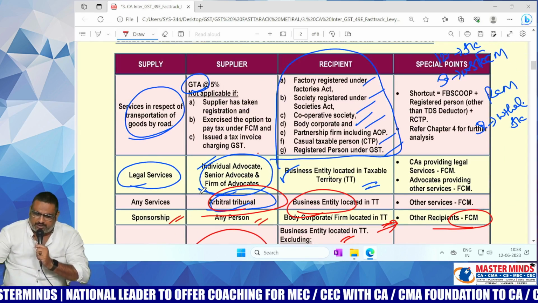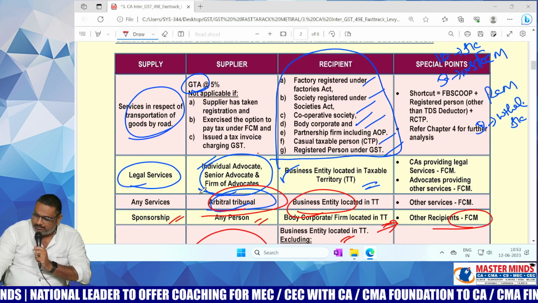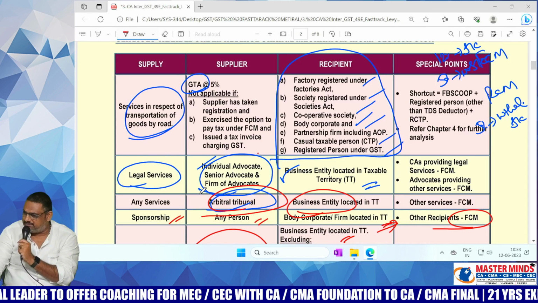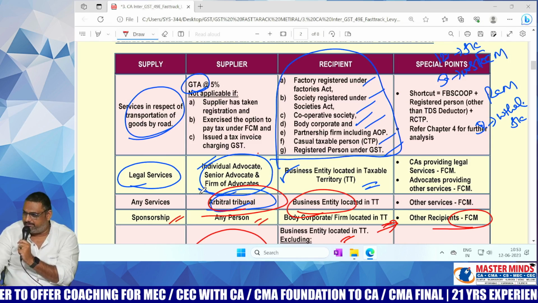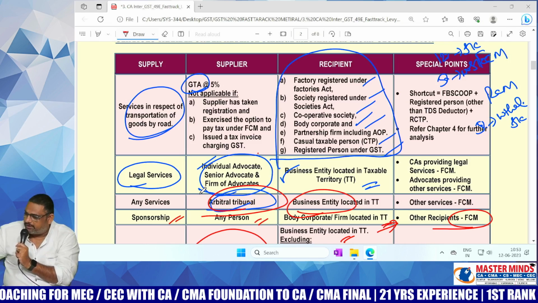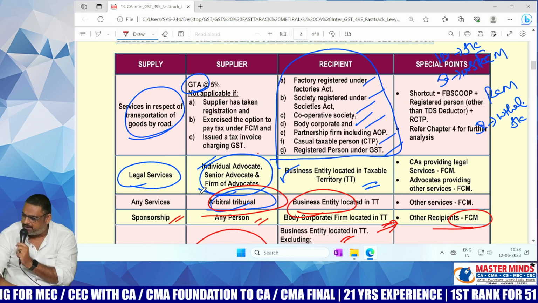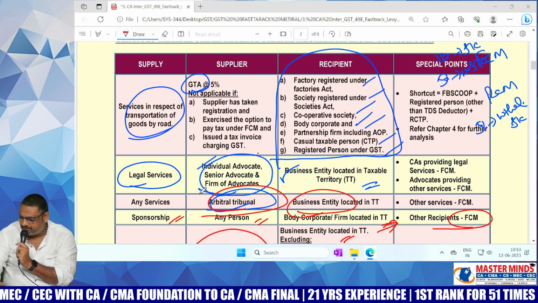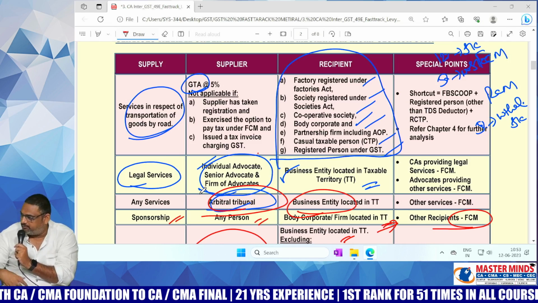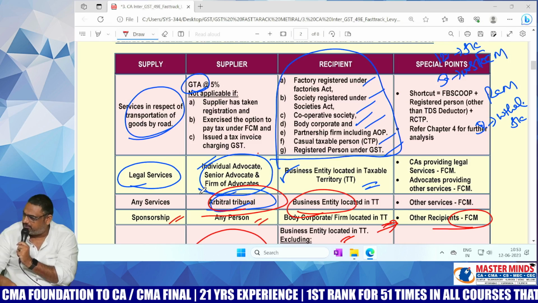So up to this point, check it once, ma. Generally, with respect to RCM, there is no need to mug up, because with respect to chapter number 3, only analytical questions will be asked, ma. No direct theory question will be asked on RCM. So there is no need to mug up those things. Just look at them. If any doubt is there in this particular part, you can ask me. I will wait for some 2 to 3 minutes, ma. Up to this point, what we have discussed, any doubts are there, you can ask me.